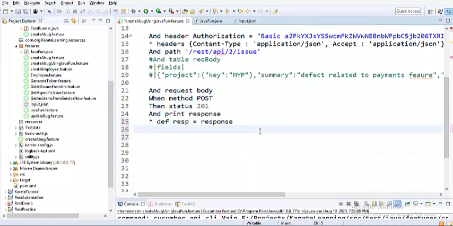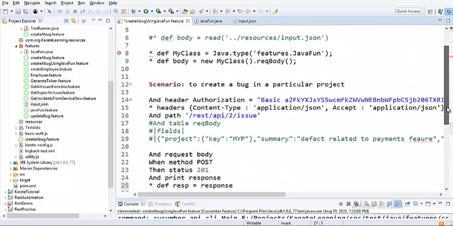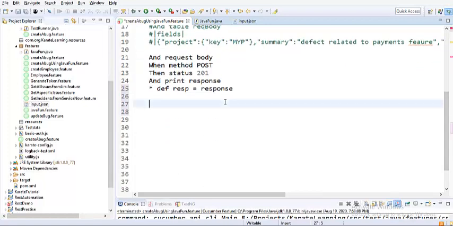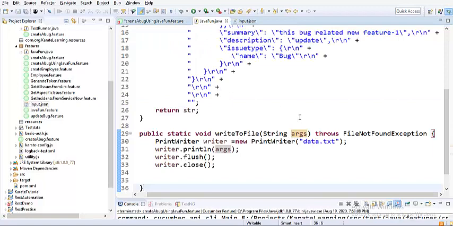So since I have already called this one, I will use this variable my class, because the second line is something where you are calling a non-static method, but in our case we are calling the static method. So what I would do, my class dot, since ours is a static method, what is our method name, guys? Let me just quickly copy it so that I don't get it wrong.